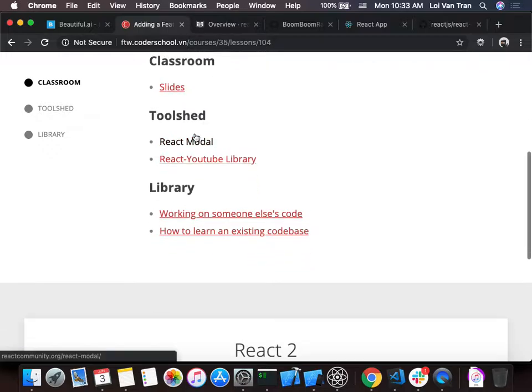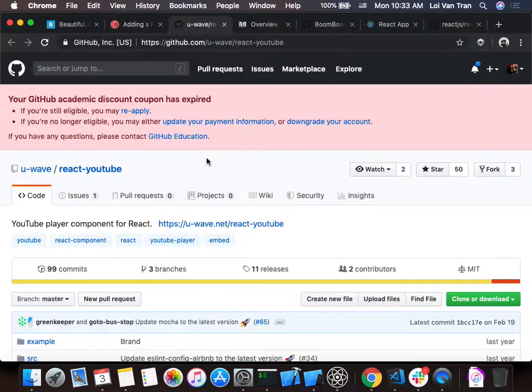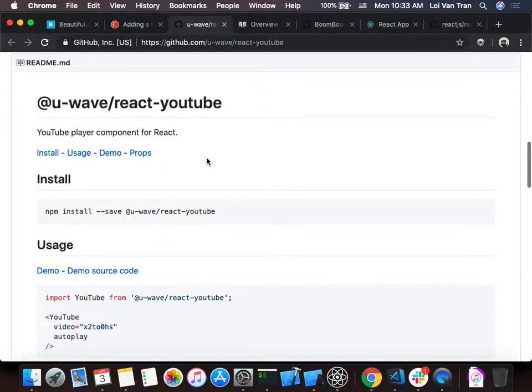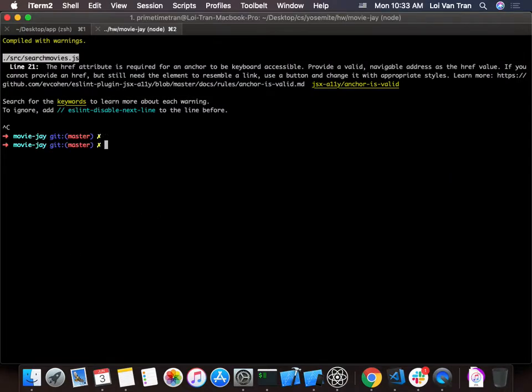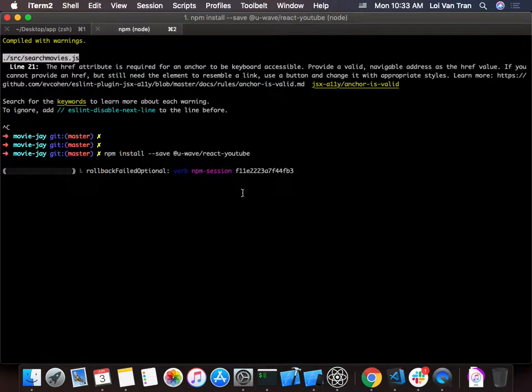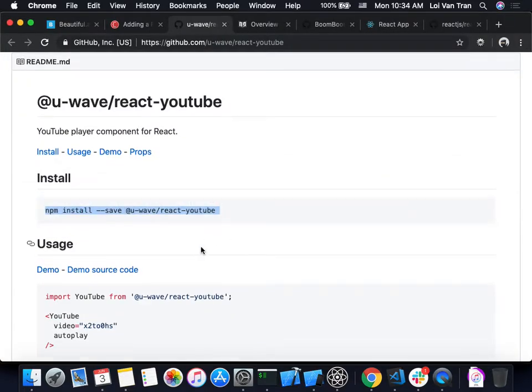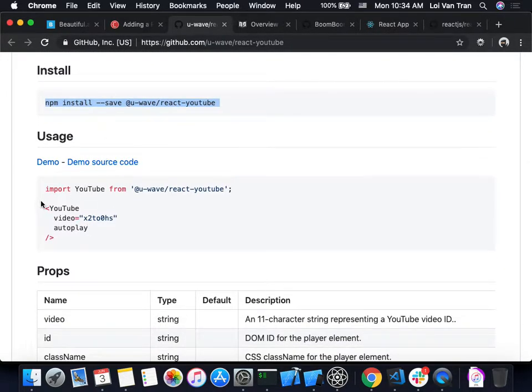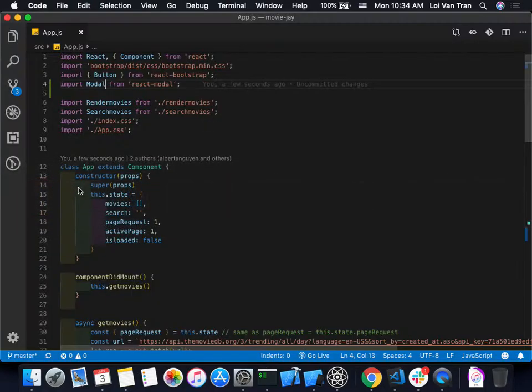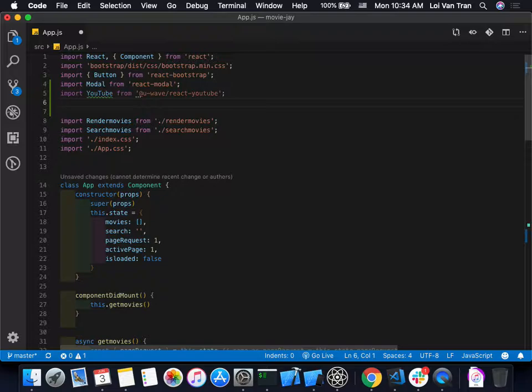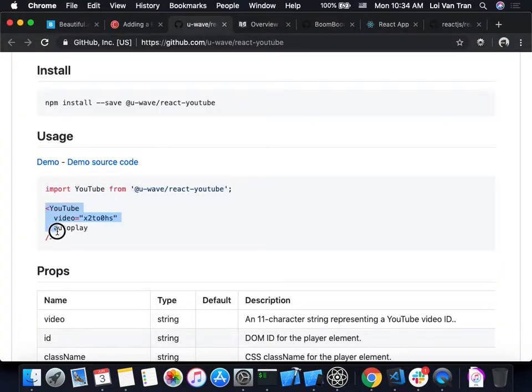So we look back over here at our assignment, and we can see that there's another library, a React YouTube library. So we just jump over to our GitHub, and we can see that they have a special command, npm install. So we'll go ahead and run npm install --save @u-wave/react-youtube. We're just getting a library from the internet. We'll look at our documentation some more, and we can see an example up here. This is the very minimum that we need. So we'll copy, and then we'll paste it at the top of our file like we always do. And we're going to copy this one example here.